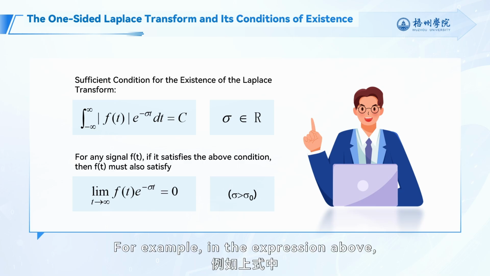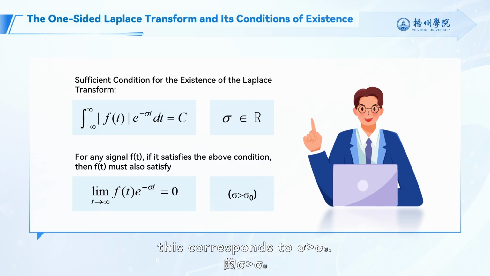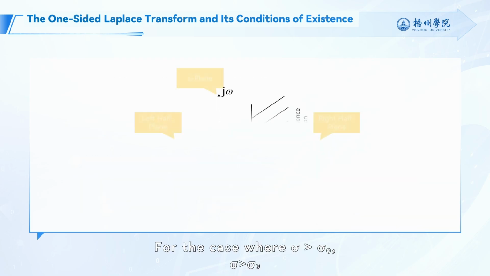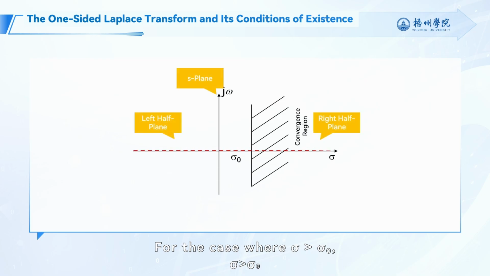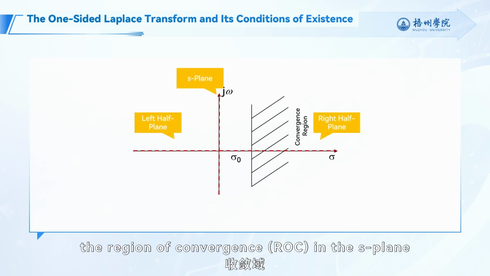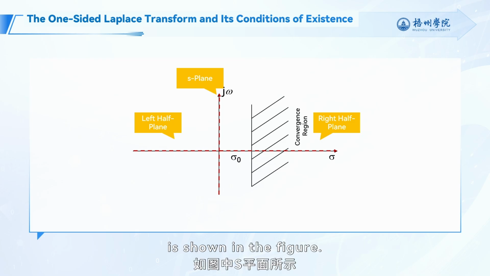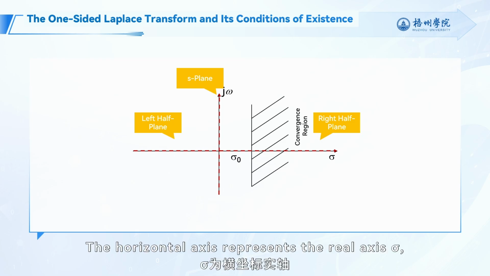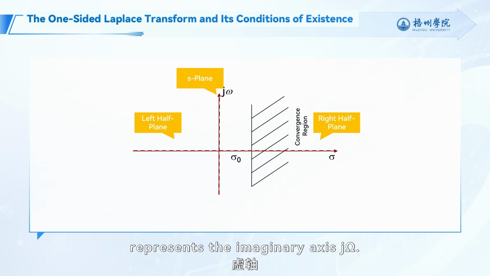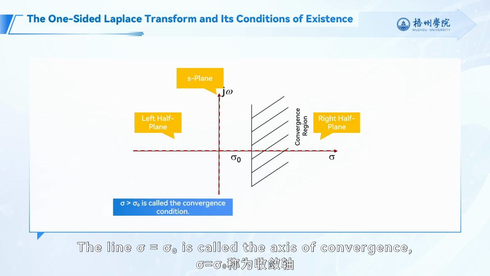For example, in the expression above, this corresponds to sigma greater than sigma 0. For the case where sigma is greater than sigma 0, the region of convergence, ROC, in the s-plane is shown in the figure. The horizontal axis represents the real axis sigma, while the vertical axis represents the imaginary axis j omega. The line sigma equals sigma 0 is called the axis of convergence.